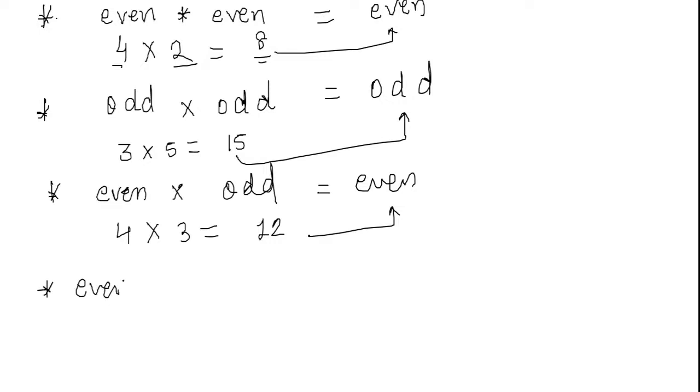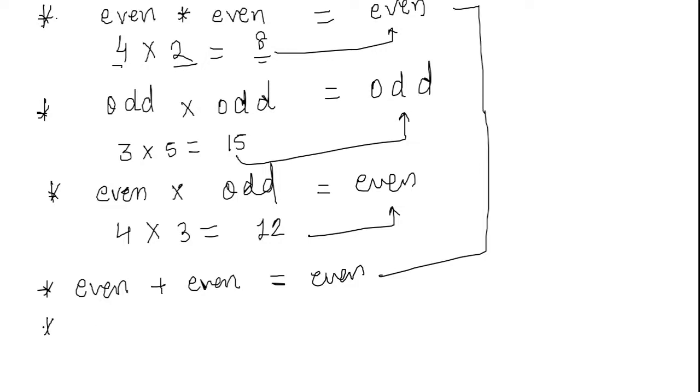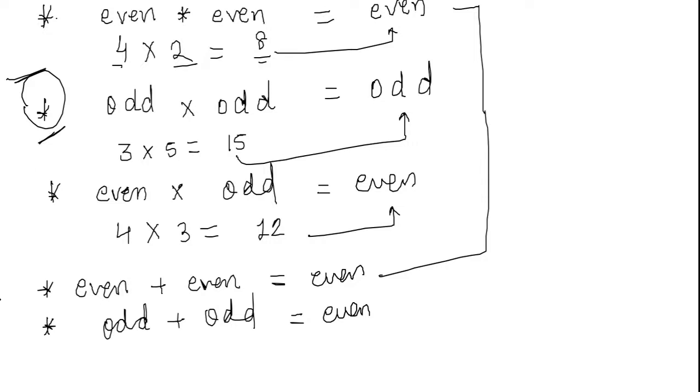Even number plus even number, this will give us again an even number. So keep in mind, whether we are multiplying or whether we are taking summation of it, we are going to get even number only. Odd number plus odd number, now this is going to give us even number, not odd number. So you have to make a note of this again. That is, odd number into odd number is odd number, but odd number plus odd number will give us even number. Again, you can take an example like 3 plus 5. If we take, what we'll get? We'll get 8. This is an even number.